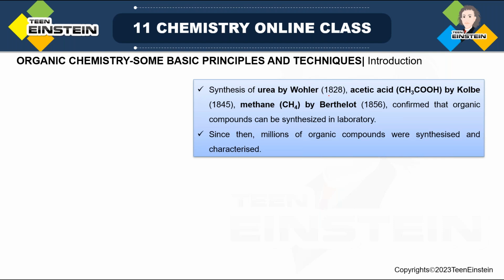If we consider the history of synthesis of organic compounds, there is the synthesis of urea by Wohler in 1828, then acetic acid, which has the structure CH3COOH, by Kolbe in 1845, and methane, a carbon hydrogen compound, by Berthelot in 1856. The synthesis of these confirms that organic compounds can be synthesized in the laboratory, and not just synthesized in the laboratory.